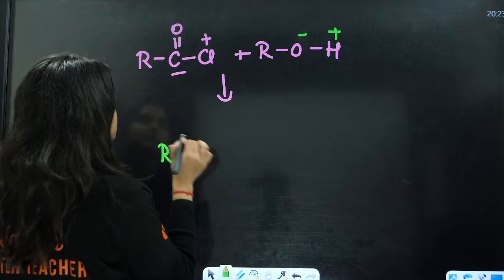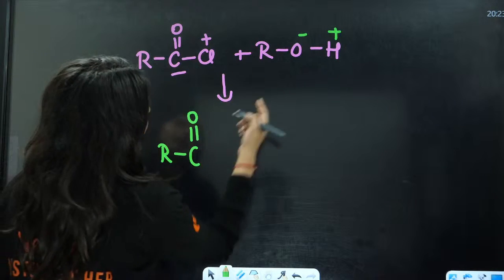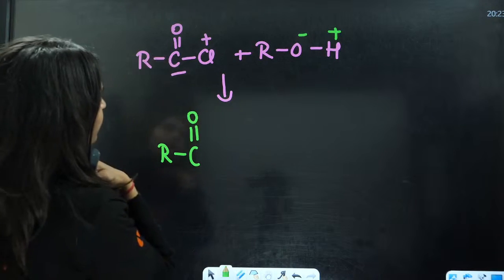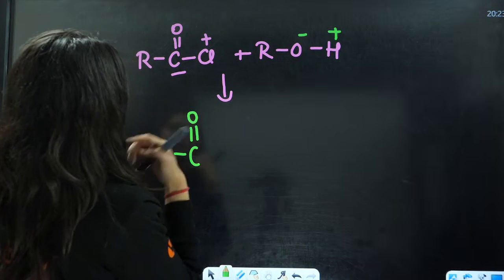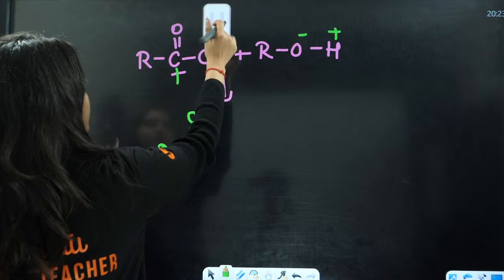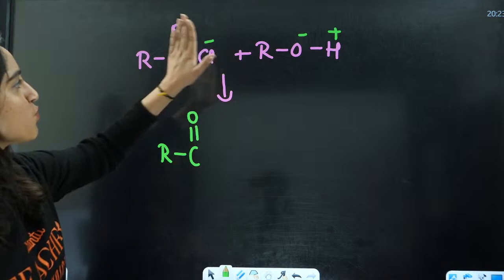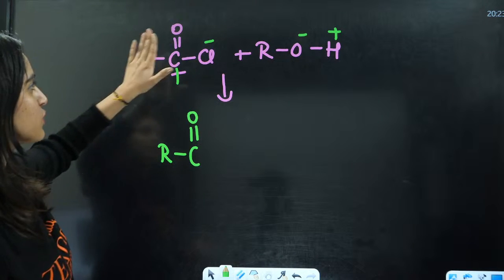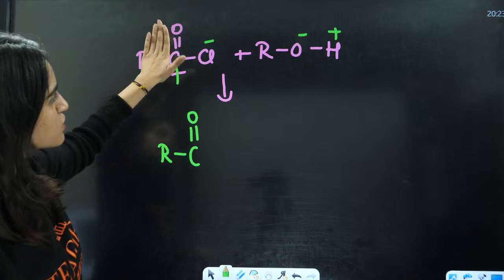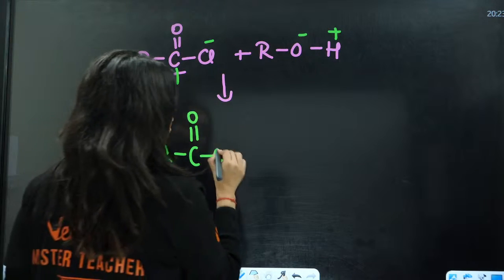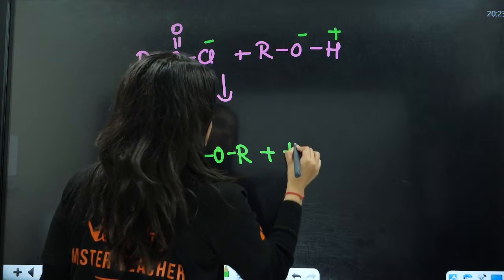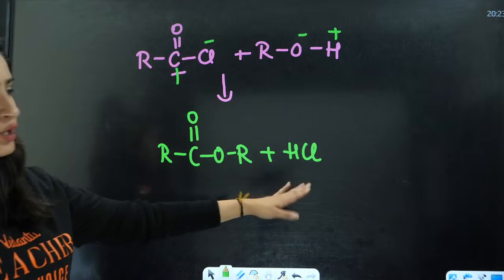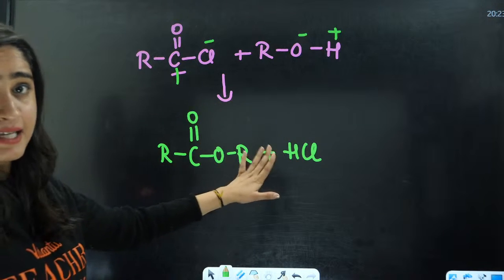So it will be RC double bond O, and this is the negative part. It is going to pull the positive part here, right? This is positive, this is more electronegative, this will be negative here. So it will be negative and positive here. So this is positive, this is the negative part, that is OR, and this is HCl, right? Okay, so it is going to form ester and HCl, right?